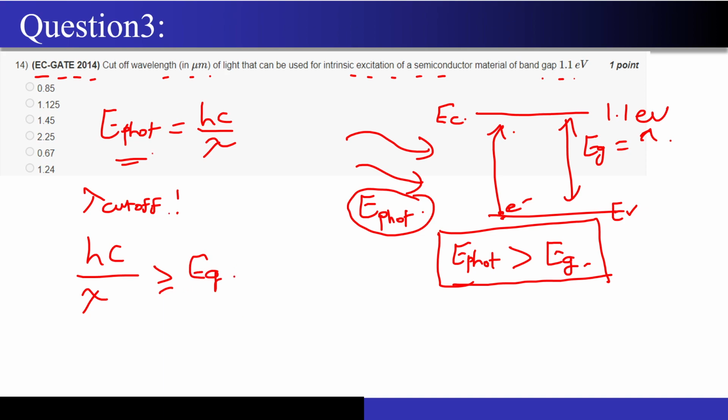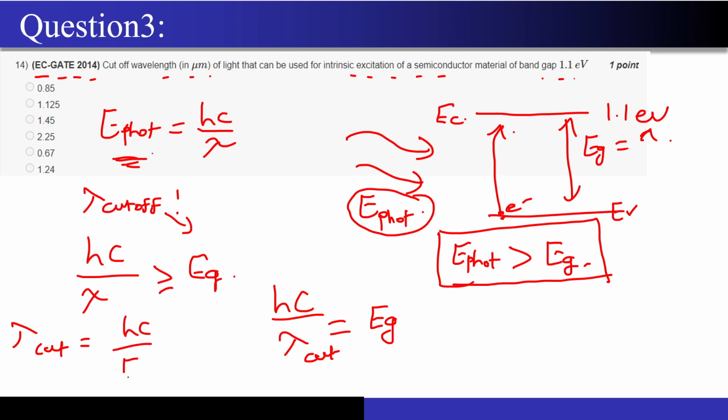But for the cutoff case, they are asking for the bare minimum energy of the photon required to excite. So for that particular condition, I can write hc by lambda cutoff is equal to Eg. Let me write lambda cutoff is equal to hc divided by Eg.